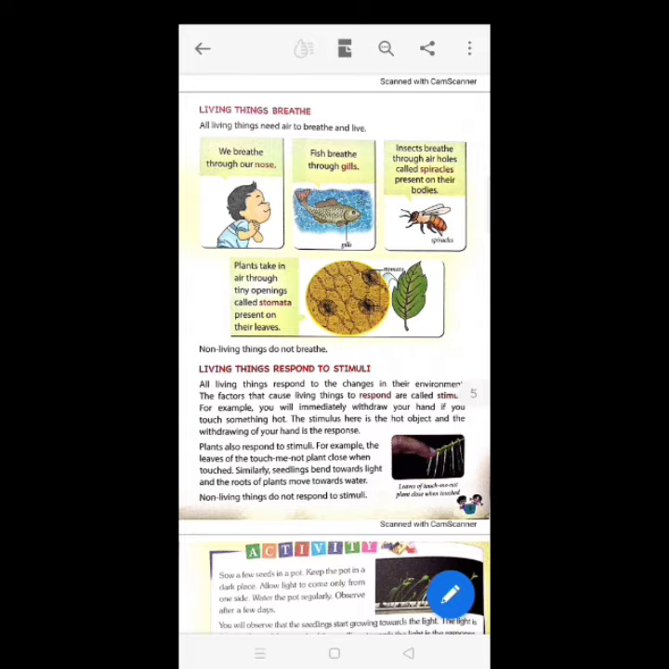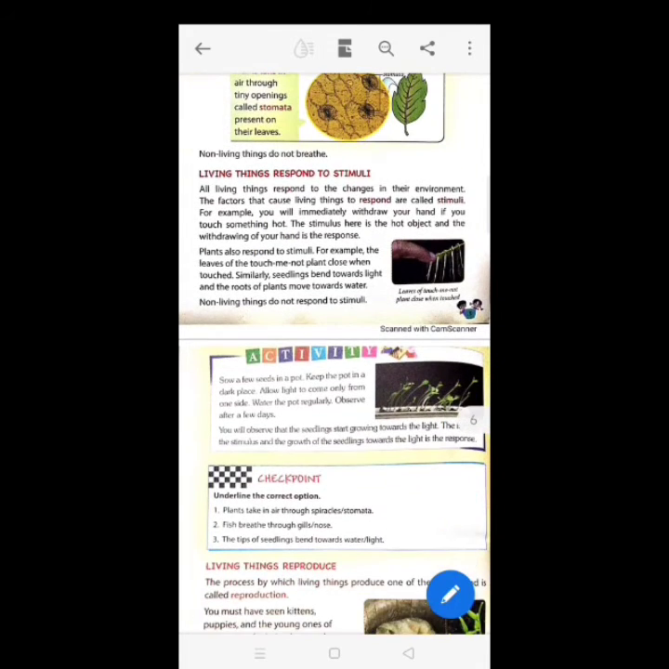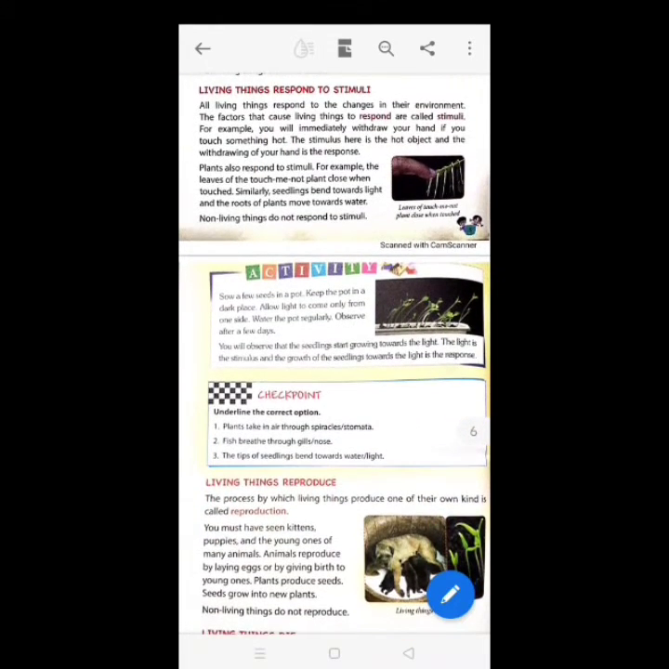Clear? Living things respond to stimuli. All living things respond to the changes in their environment. The factors that cause living things to respond are called stimuli. For example, you will immediately withdraw your hand if you touch something hot. The stimulus here is the hot object and the withdrawing of your hand is the response.